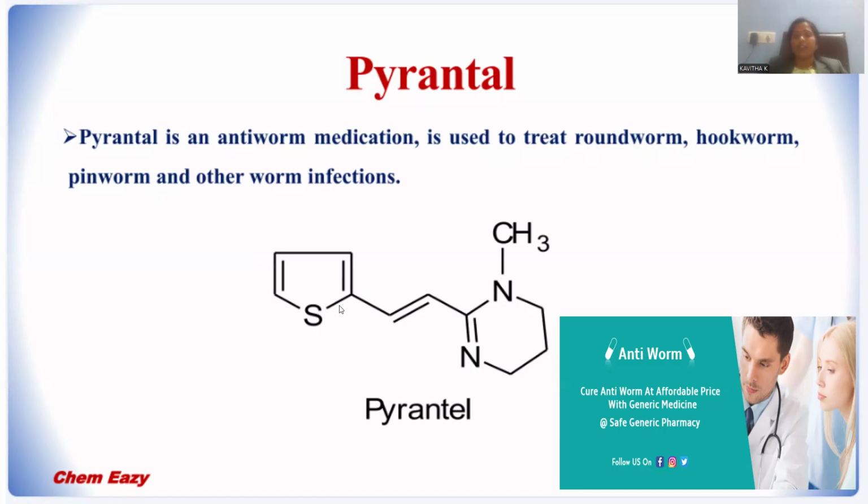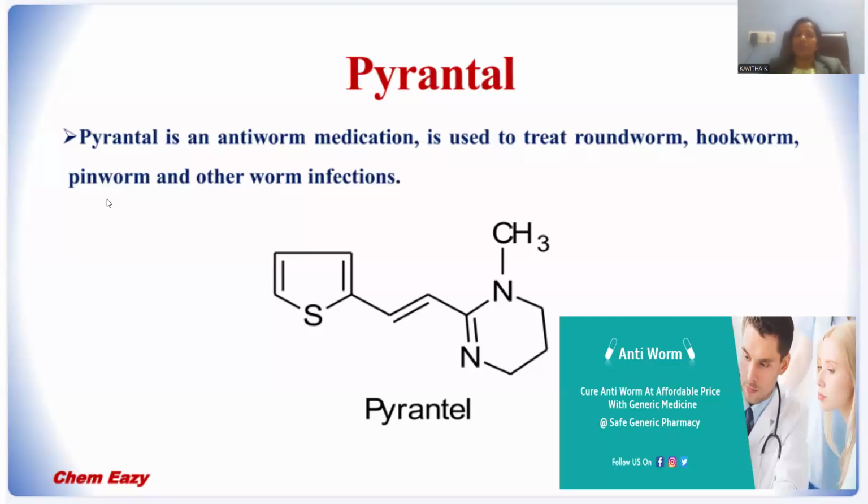Pyrantel is the kind of potent drug where you can observe this thiophene nucleus within the molecule, in addition to the double bond between the thiophene and another six-member ring system with two nitrogen heteroatoms, and N-alkylation is also present over there. This is a partially saturated system. This entire molecule is said to be pyrantel, which is effective in destroying that kind of worms. So whenever worms are destroyed, what happens? Infections will be lowered, right? So this is used against roundworms, hookworms, and also pinworms.